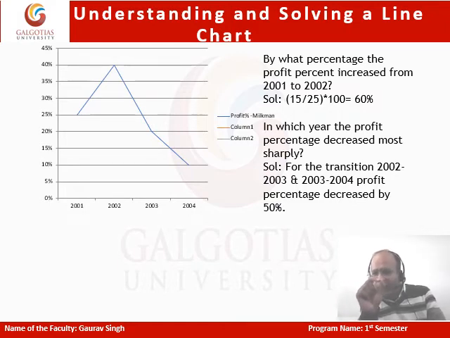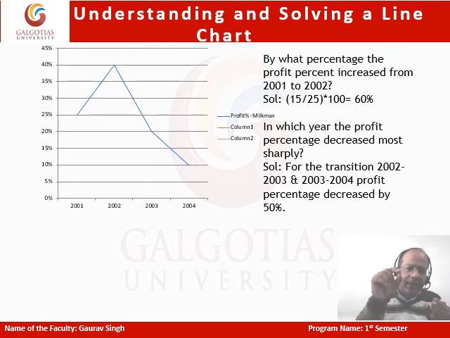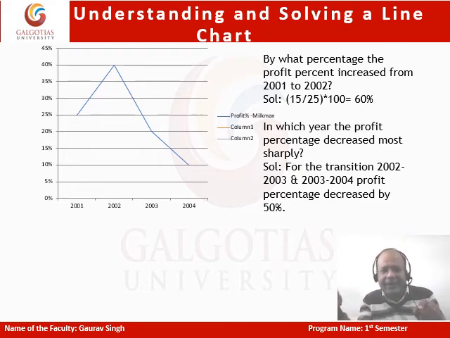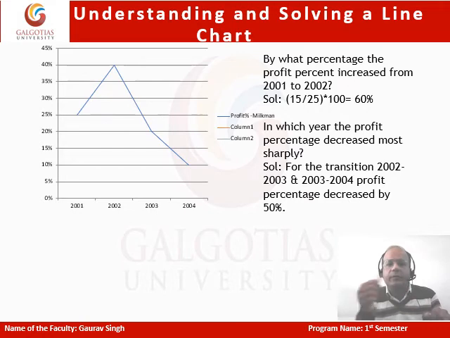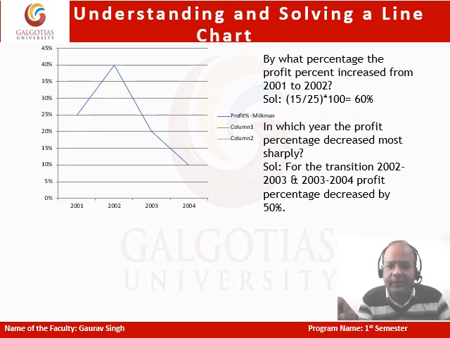Or simply we can look at the slope of the graph. If I look at the two slopes, the slope which is coming first and the slope after, you can see the gradient is much more. So it is sloping more. What does it mean? It is going to be a sharper decrease in 2004, and that is what my answer is going to be.